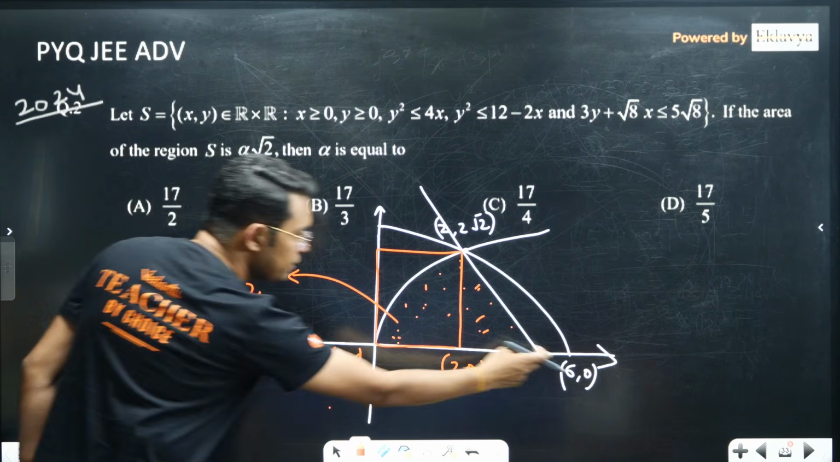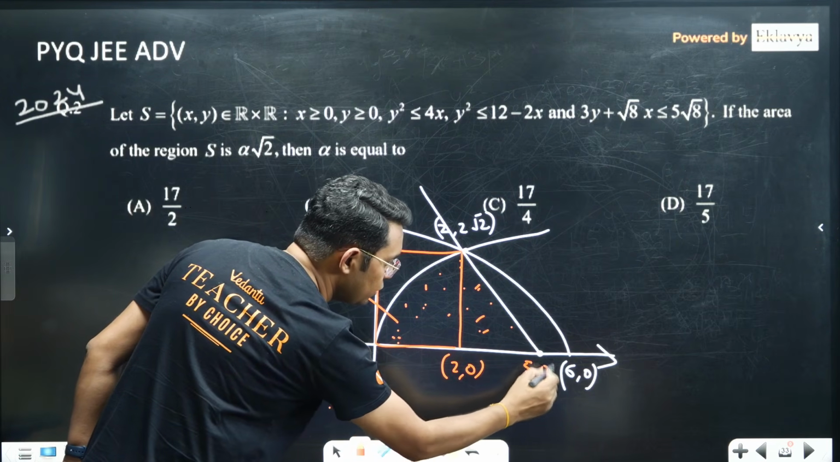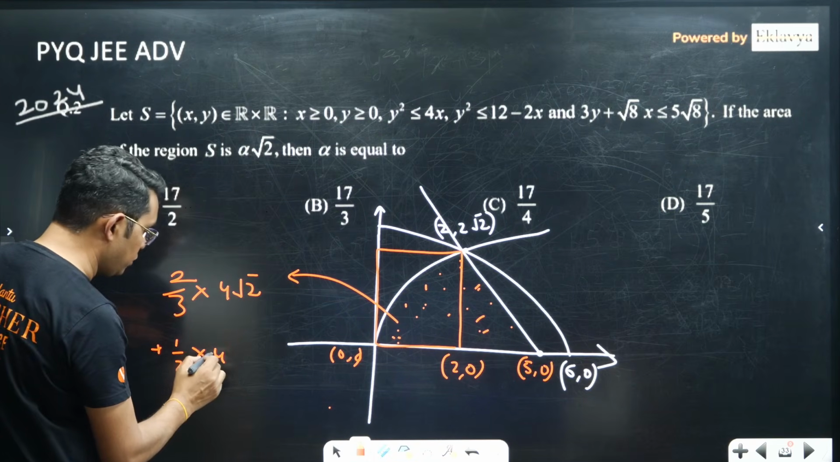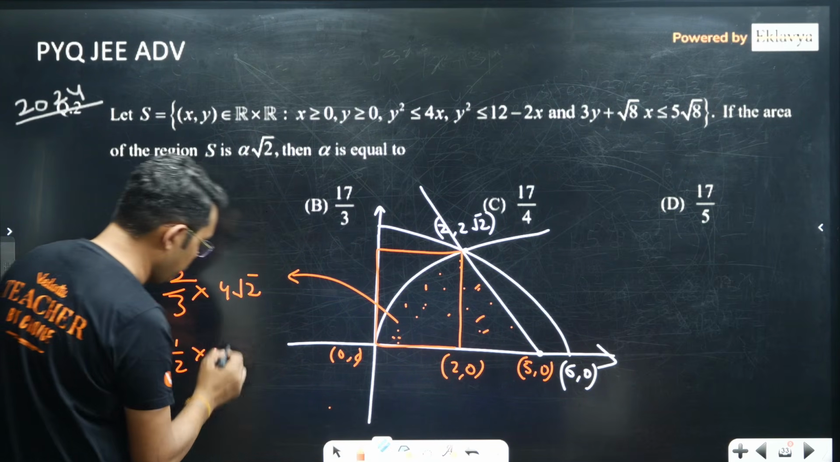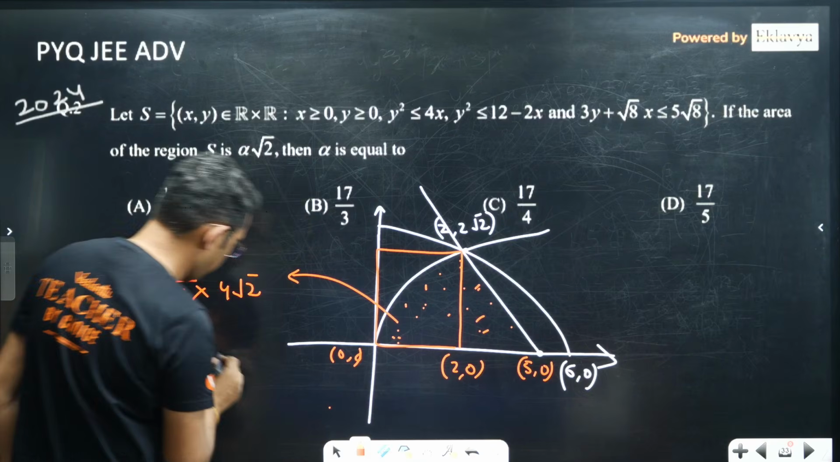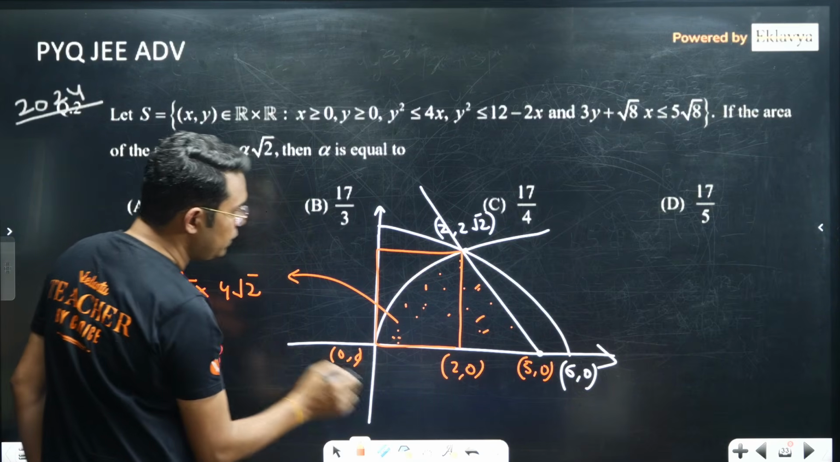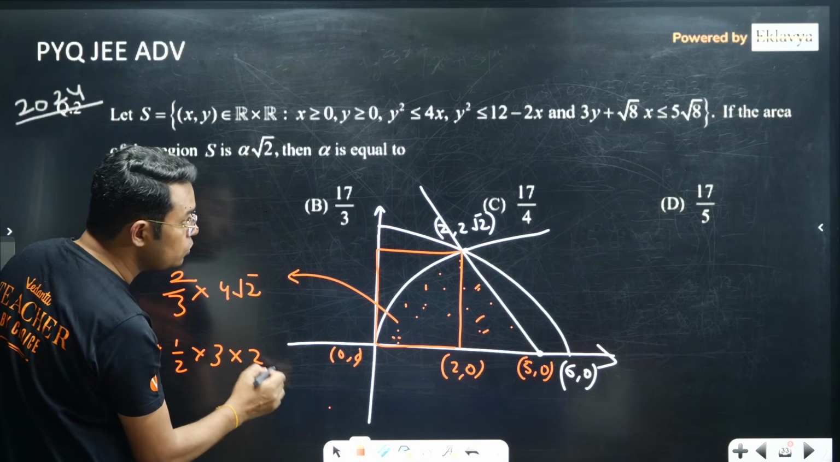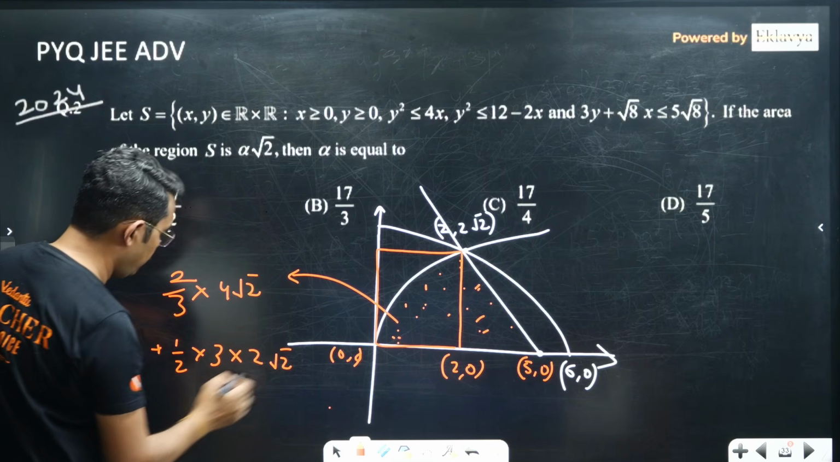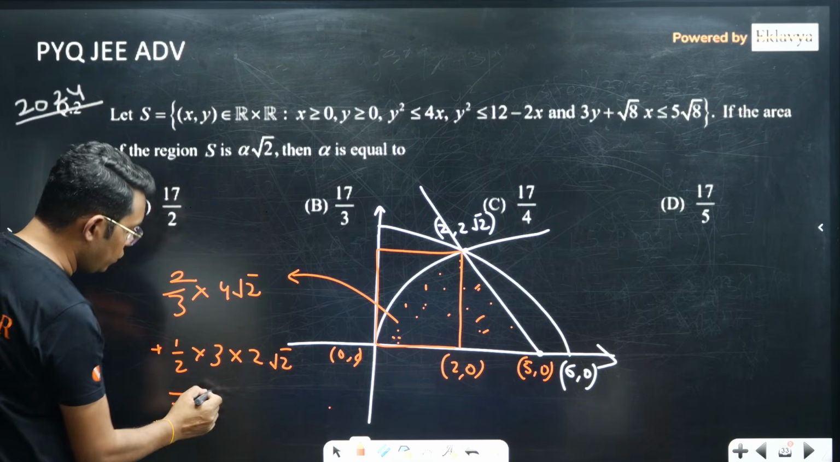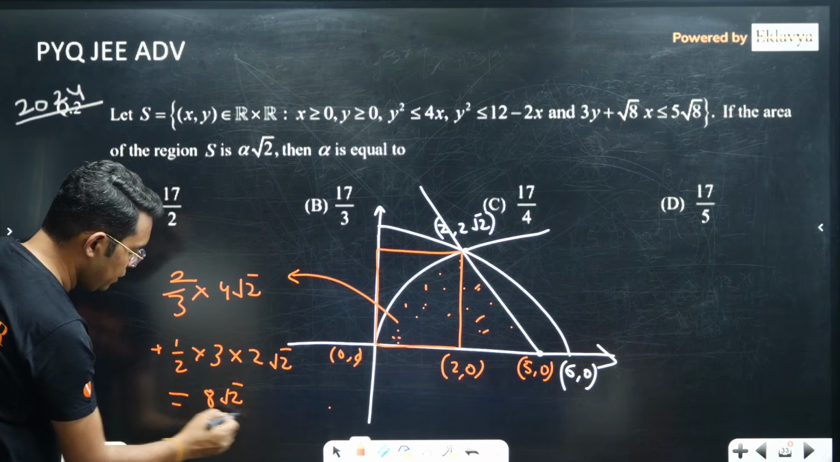To find the triangle's area, you need 1/2 into base. The base is, 5, 0 was this point, so 5 minus 2 is 3. And the height is 2√2. So what are we getting? We are getting 8√2 upon 3.